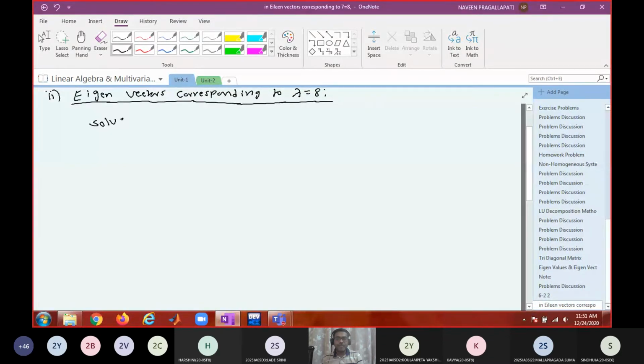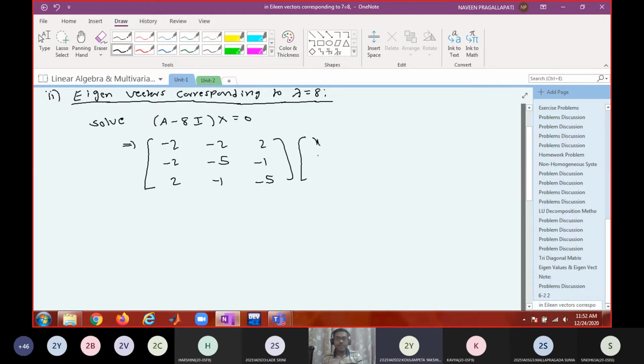Now substitute lambda equal to 8 in A minus lambda I. So when I substitute lambda equal to 8, what do I get? What is 6 minus 8? Minus 2. Minus 2, 2; minus 2, 3 minus 8 is minus 5, minus 1; 2, minus 1, 3 minus 8 is minus 5, into x, y, z equal to 0, 0, 0.